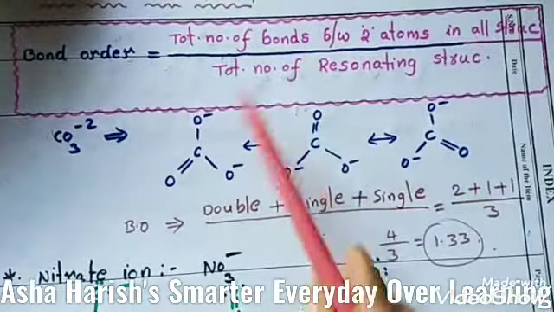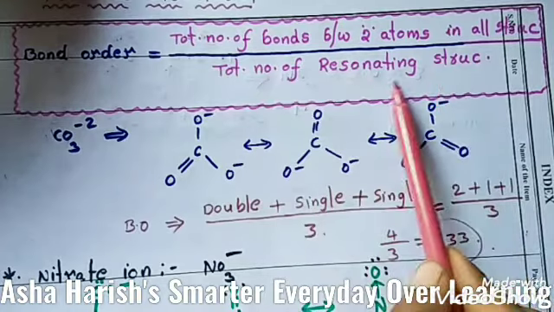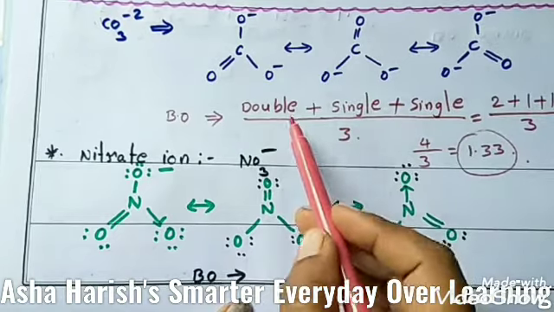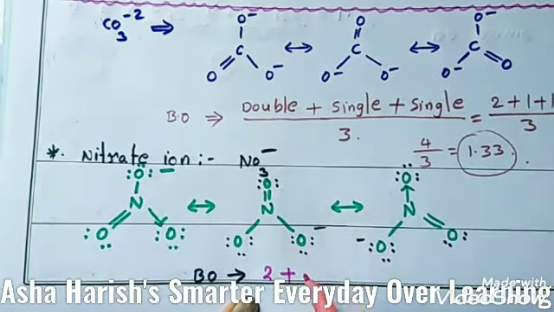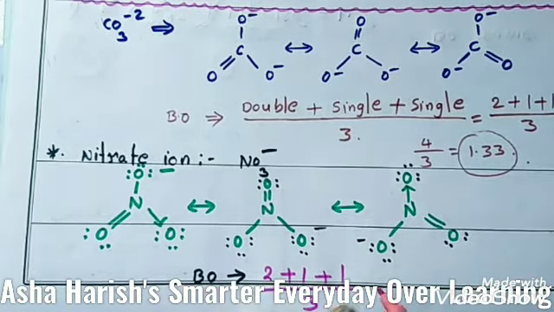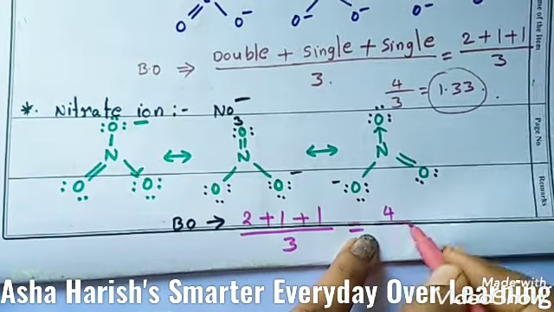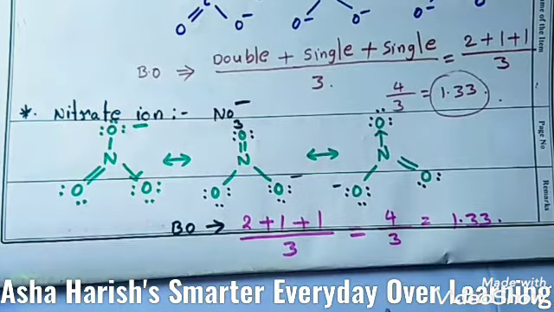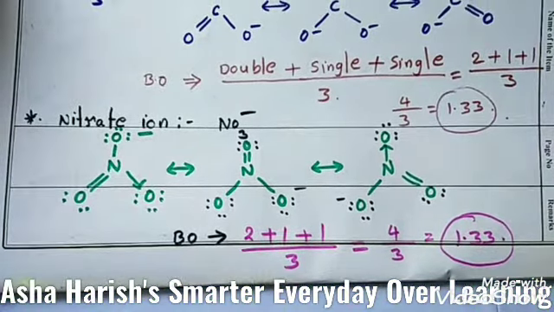Here is the formula: the number of bonds between the two atoms in all the resonance structures, divided by the total number of resonating structures. First of all, how many double bonds are here? You need to see 2 double bonds, plus how many single bonds? 1 single bond, another 1 single bond, divided by 3 resonance structures. Now the answer is the same. We did it like this: 4 by 3, nothing but 1.33. For the nitrate ion also we got a bond order of 1.33.